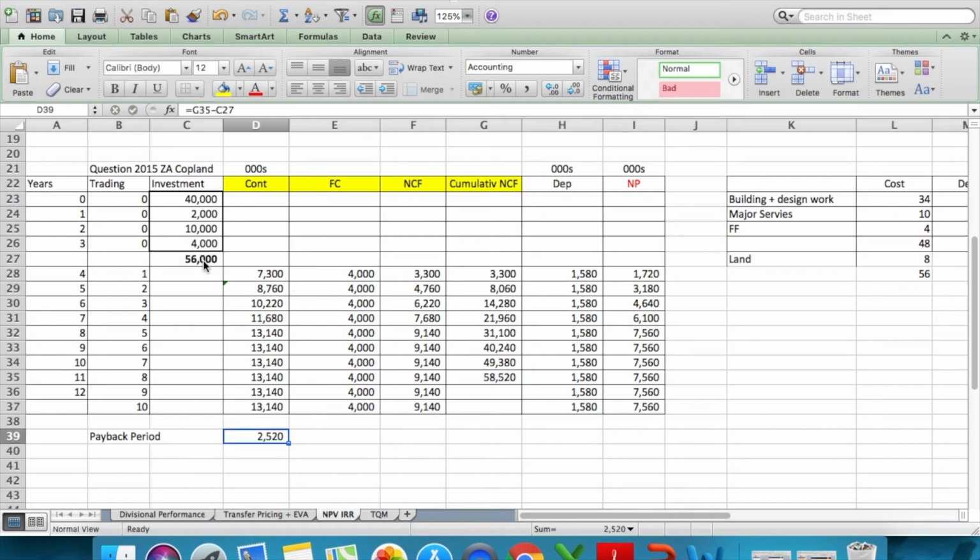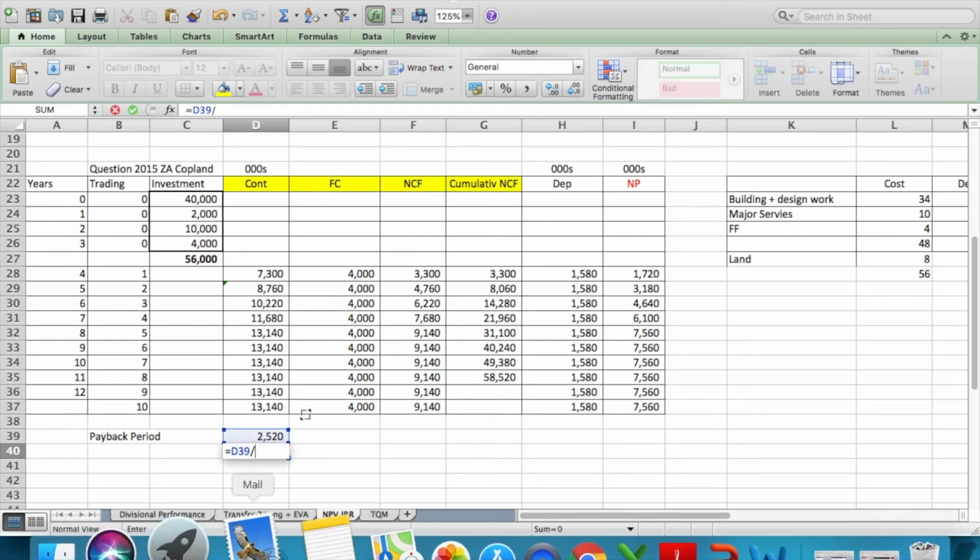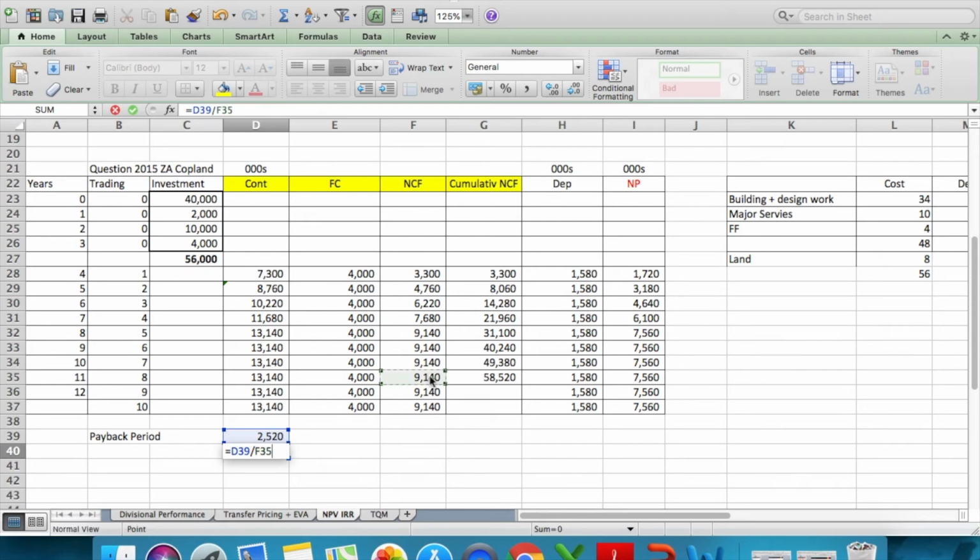You need 2520 more to fulfill your investment. You need this out of the net cash flow, which is 9140. So we're going to divide 2520 by 9140, because we need this much amount from 9140, not from this.